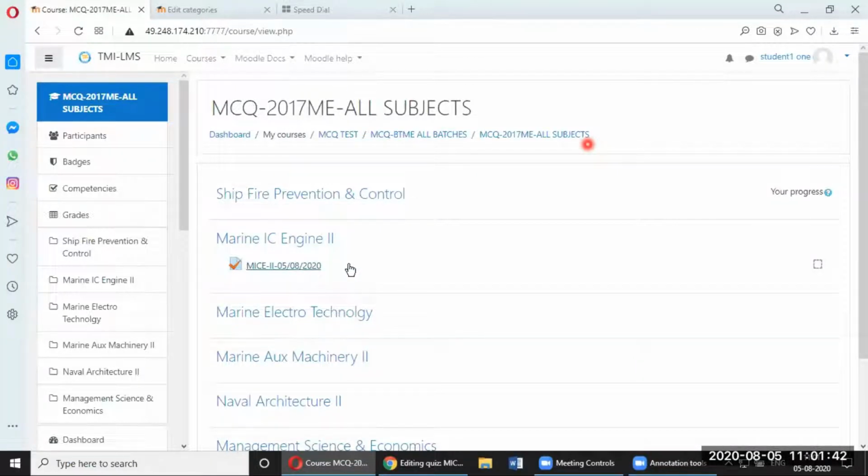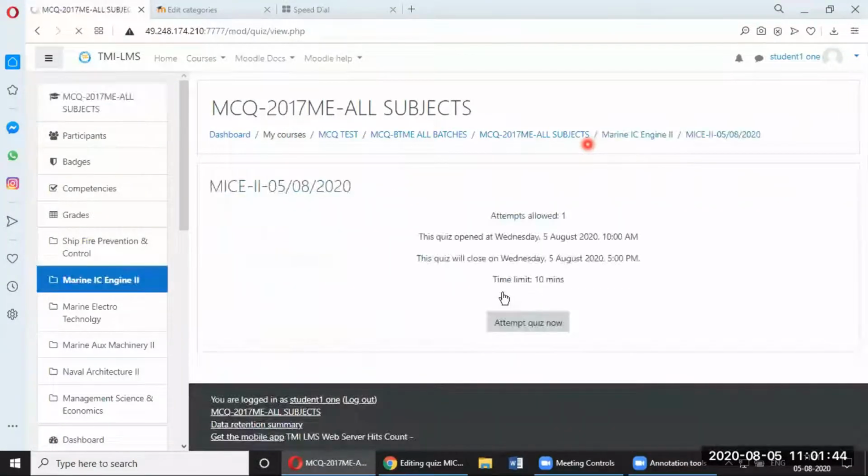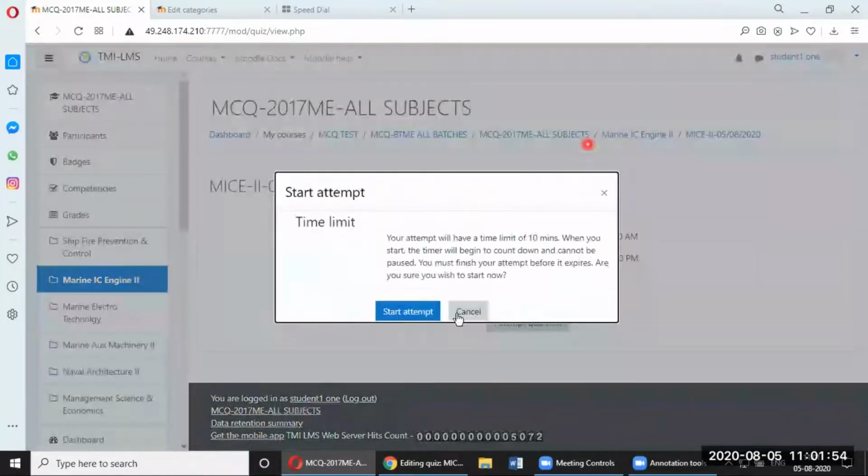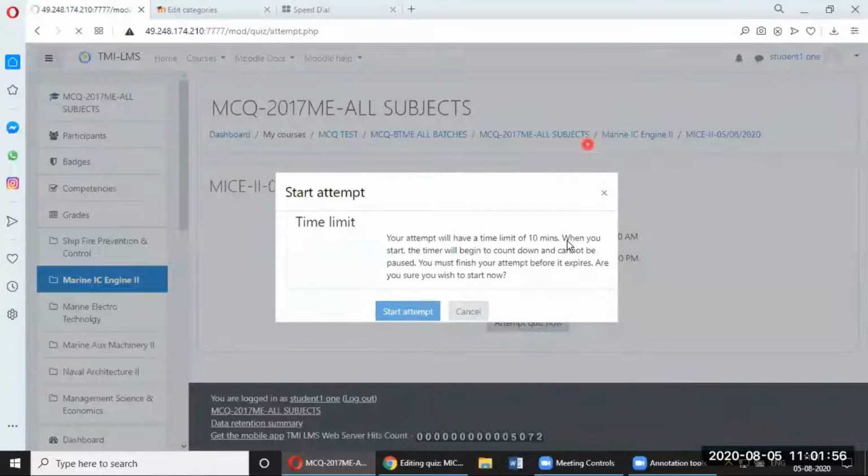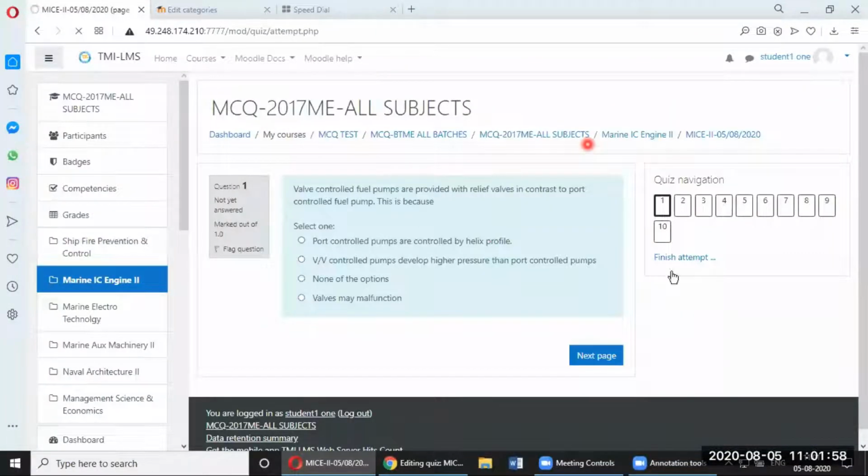I will click on this quiz and attempt quiz now. As you can see, the quiz opened at 5th August 2020, 10 a.m., and it closes at a set time. The student will be able to see everything. Attempt quiz now. Start attempt. As soon as I start the attempt, I see the timer starts on the right hand side. You will see 10 minutes.